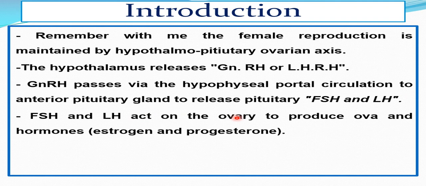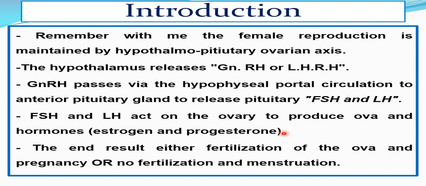The follicle stimulating hormone and LH act on the ovary in a cyclic manner, starting with FSH for the first half of the cycle to stimulate growth and maturation of the growing follicle, changing one primordial follicle into a dominant follicle releasing estrogen. Now this dominant follicle is acted upon by LH for rupture, meaning ovulation, and release of progesterone. At the end, the released ovum may be fertilized and a pregnancy will occur, or no fertilization occurs.